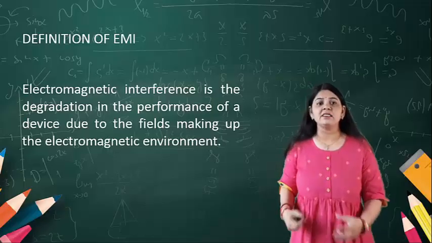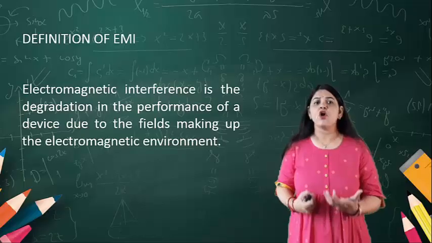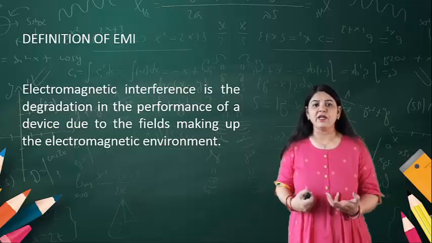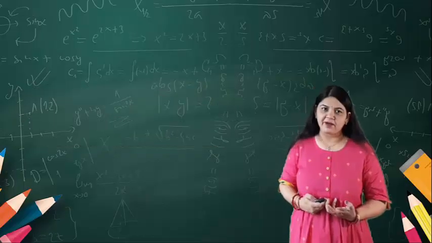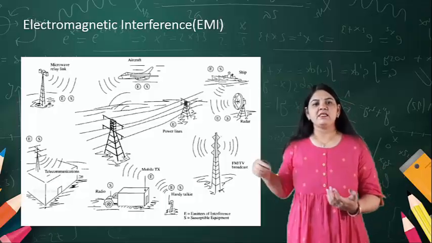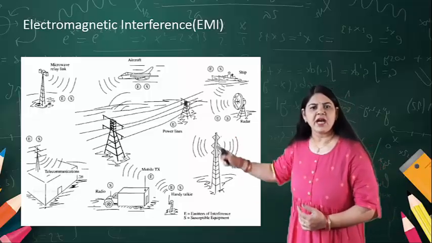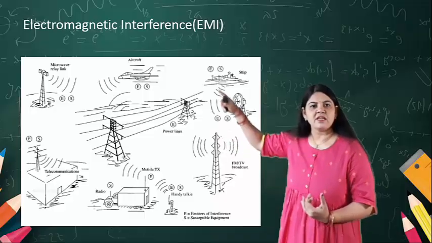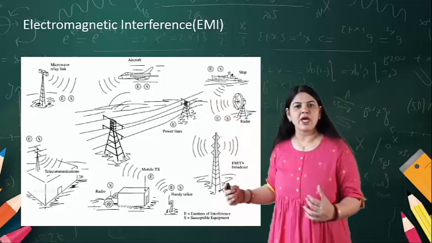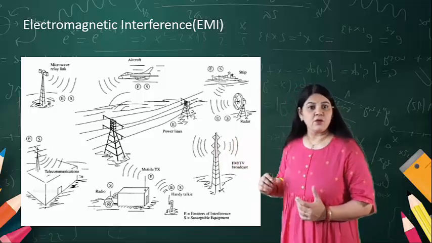It is the degradation in the performance of any circuit or device due to the fields making up the electromagnetic environment. Look here: there are a number of towers, and there are devices and objects moving around them.